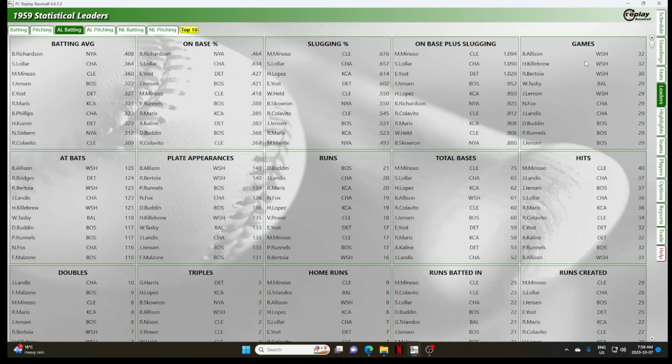Before we get to the game, giving you a spoiler and showing you the previous game played on May 16th, let's go over the league's leading hitters. In the American League, Bobby Richardson leads the league with a .408 batting average. The home run leader is Minnie Minoso, as well as RBIs.